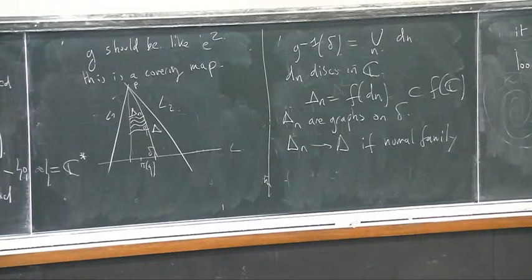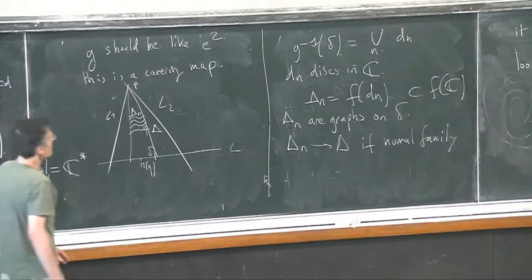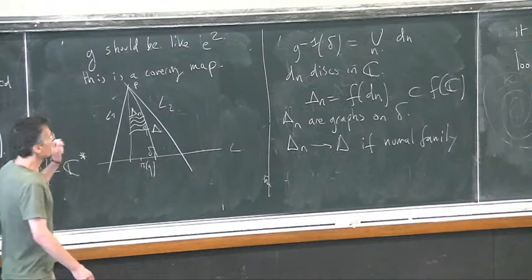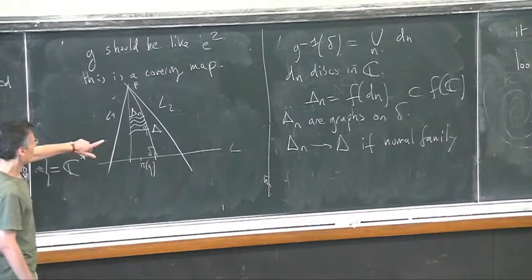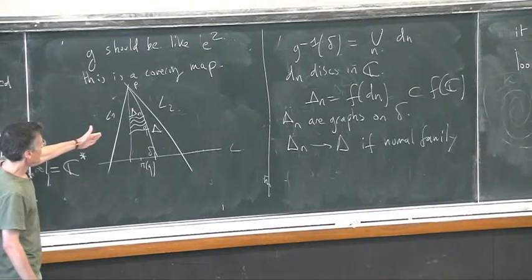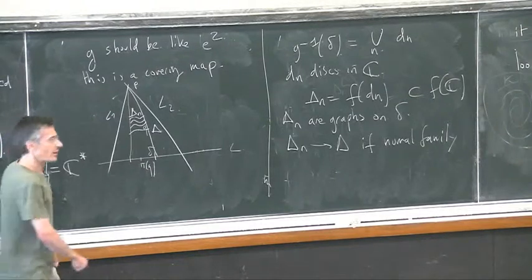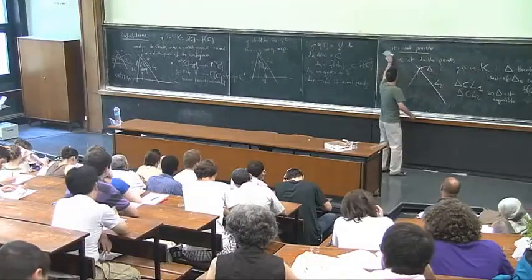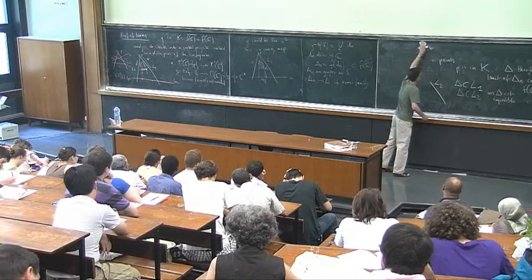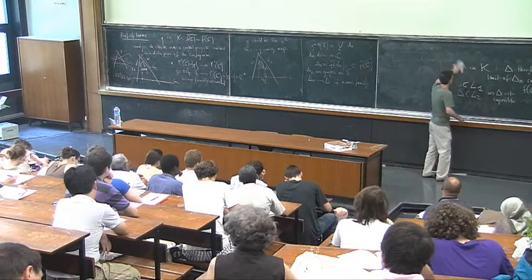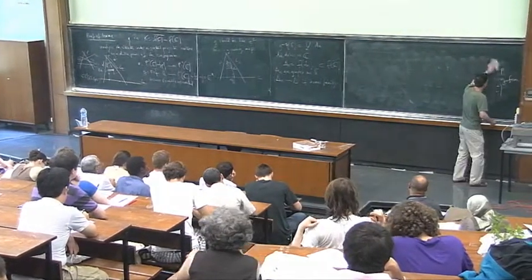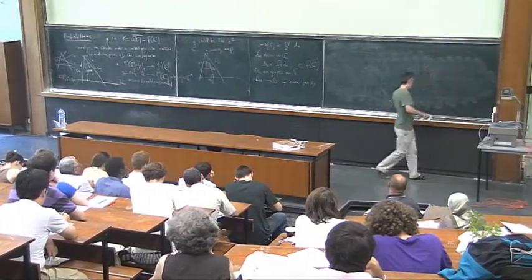If I don't have a normal family, that means really that the derivative of the parameterization of those graphs should blow up somewhere, and you will be able to apply the Brody lemma to get an entire curve at the limit. And I will show you in a picture what happens.